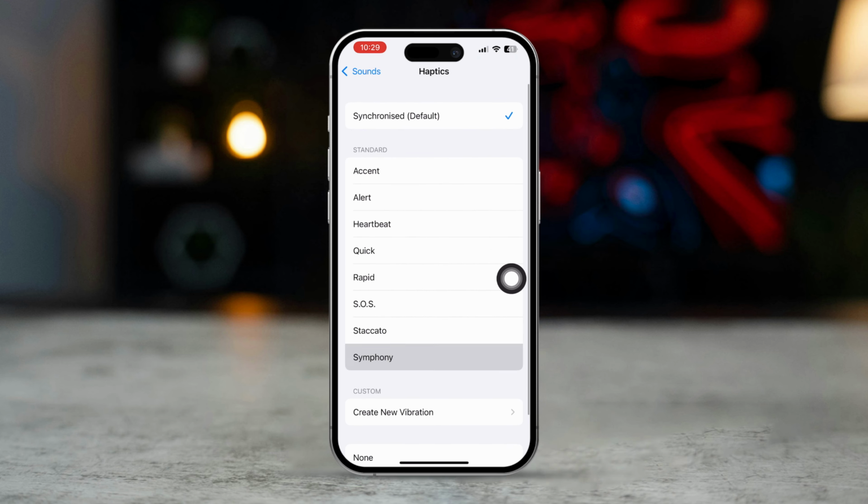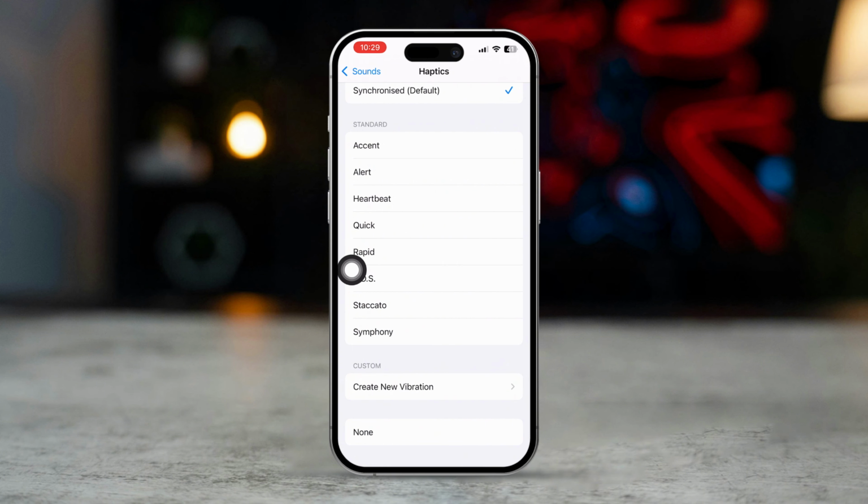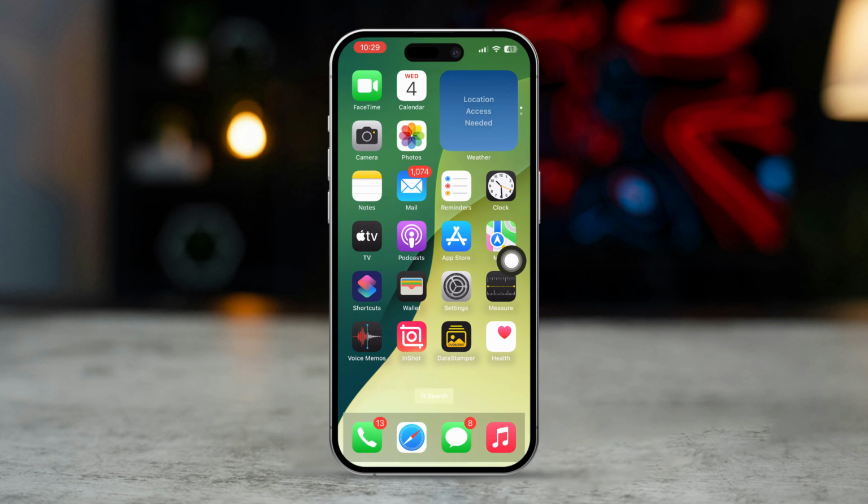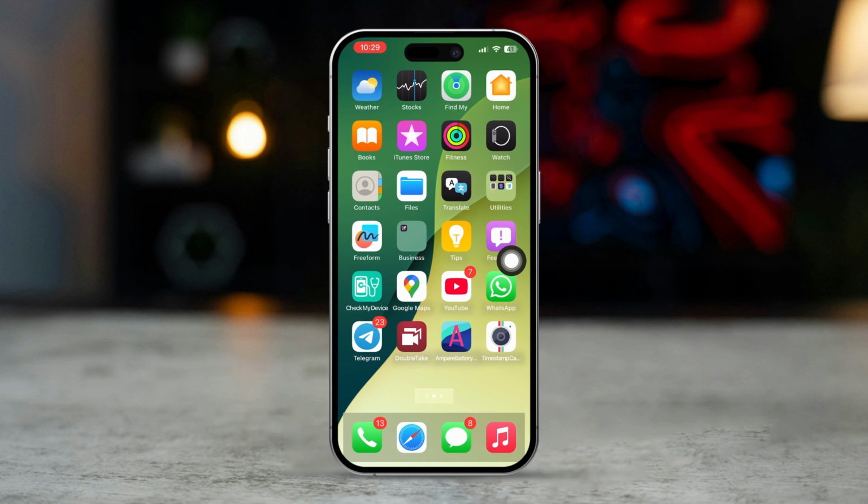Here you can select a new tone from the list. Tap on a tone to preview it. Once you've found a sound you like, tap back to save your selection. So that's how you can change your text message sound on your iPhone.